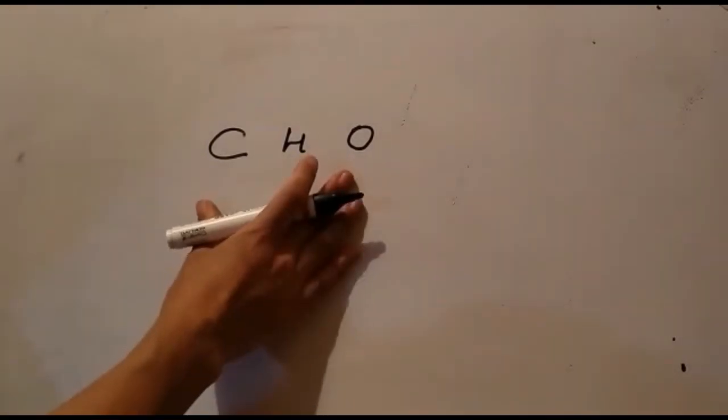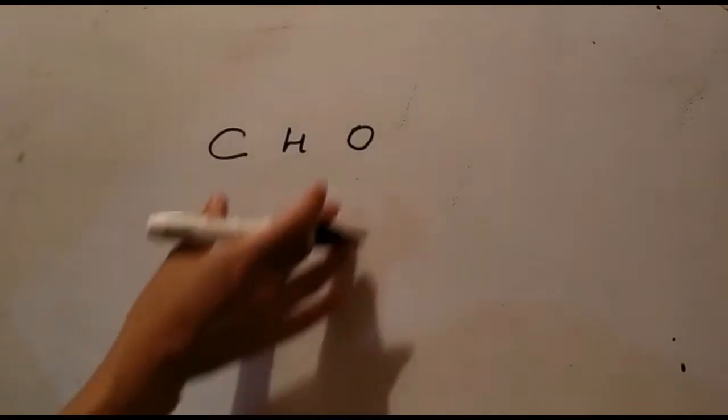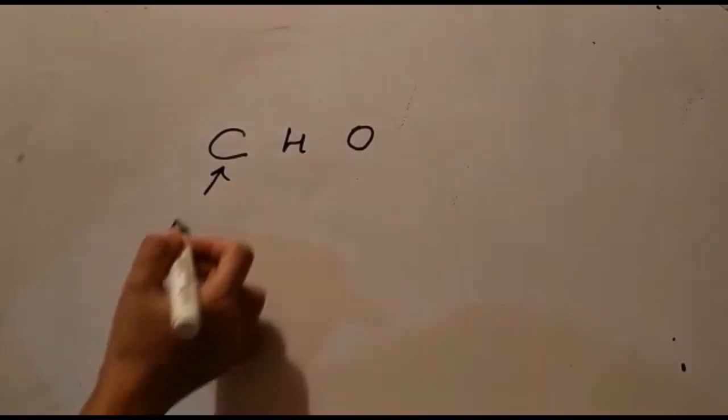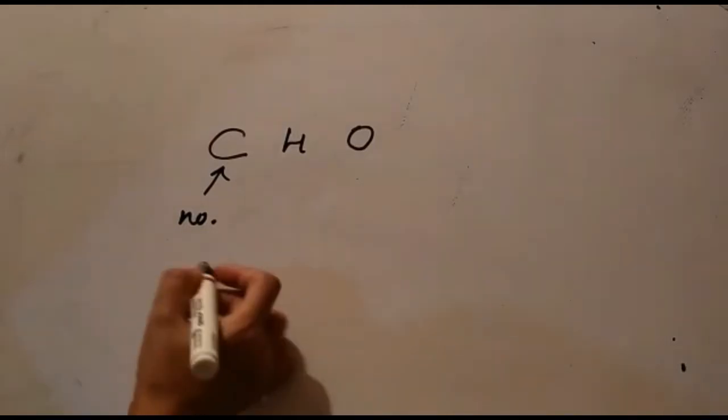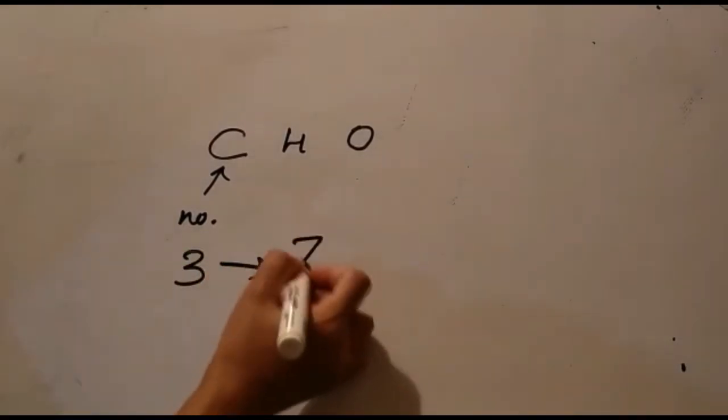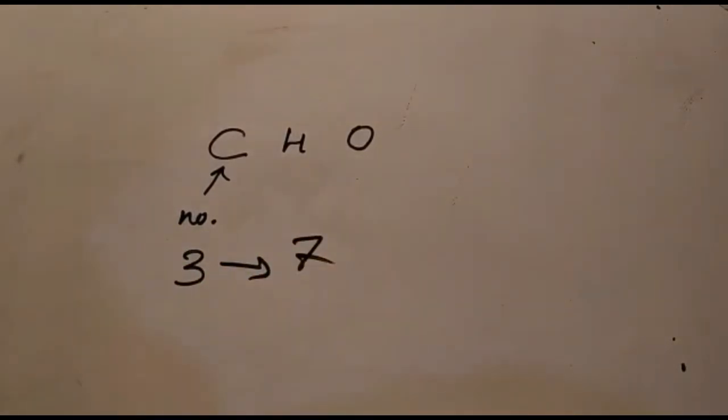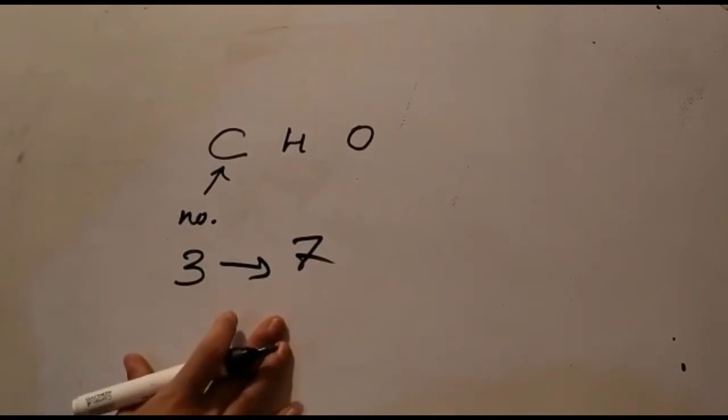For a detailed explanation of this, you can watch my other video on the structure of carbohydrates. Now in monosaccharides, just remember that the number of carbon atoms usually ranges from 3 to 7.